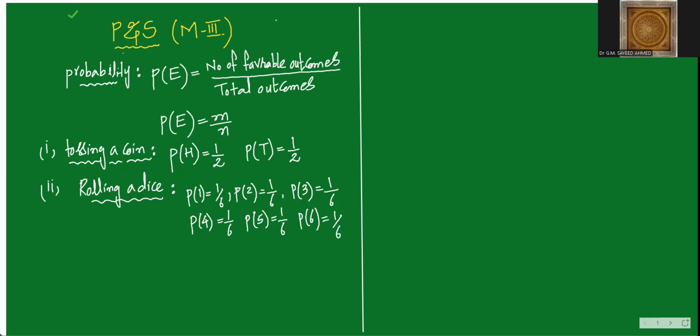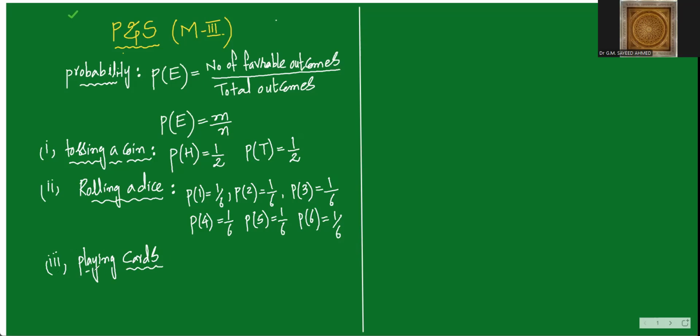Now you see, sum of all the probability, 1 by 6 plus 1 by 6 and so on up to 1 by 6, is equal to 1. Means what I say, conclusion, sum of all the probability is 1. And one more best example is playing cards. How many cards are there? Do you know? There are 52 cards.